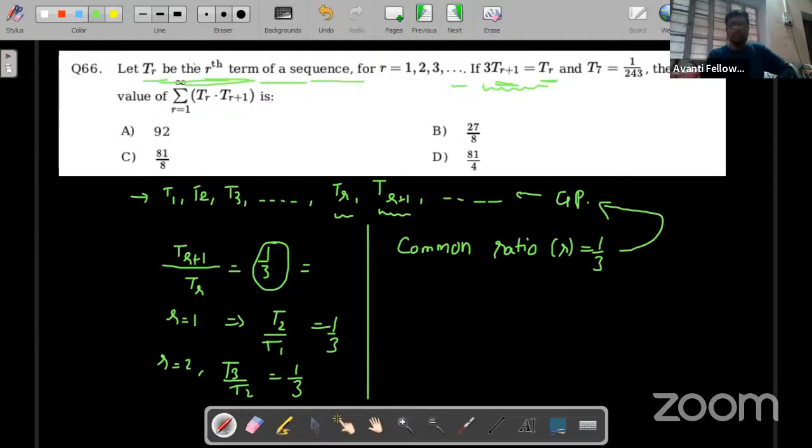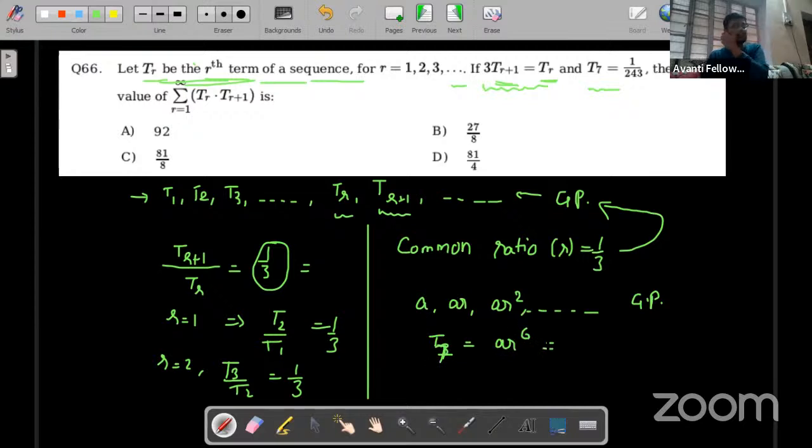Value of A. Okay, so R we have got. Now we know that T7. Since this is a GP, we can write the sequence. As I already told you in the previous question, if A is the first term and R is the common ratio, then we can write the sequence which is in GP. Right? So T7 is given. T7 means AR to the power 6, right?